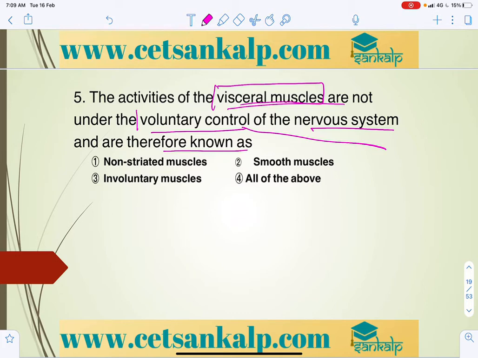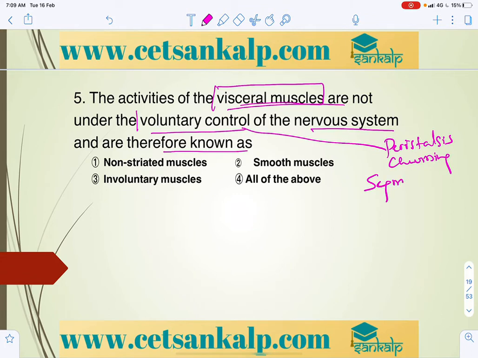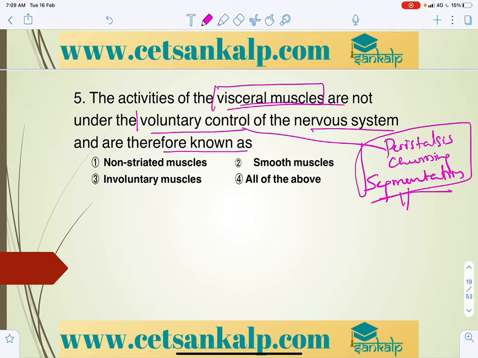You can't control the movement, that is peristalsis, or sometimes churning in case of the stomach, right? Churning movement will be there. And the segmentation which takes place in the small intestine, these movements are under the control of the autonomous nervous system.